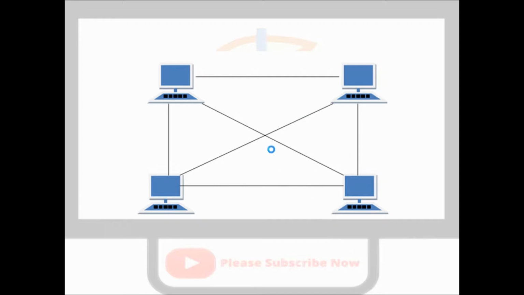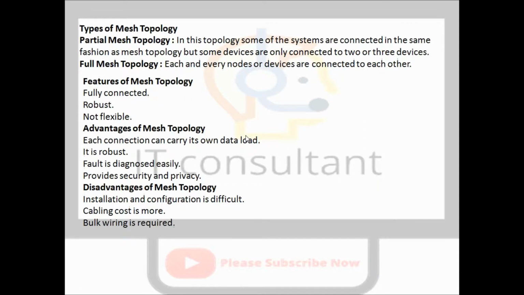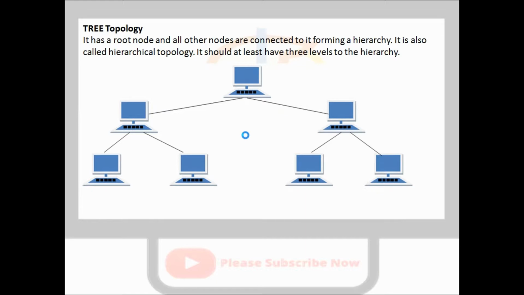Let's understand the mesh topology. This is just a graphical view of how mesh topologies look on the network. There are many types, so we have to understand how mesh topology works. I will give you an example in Packet Tracer. The next topology is the tree.